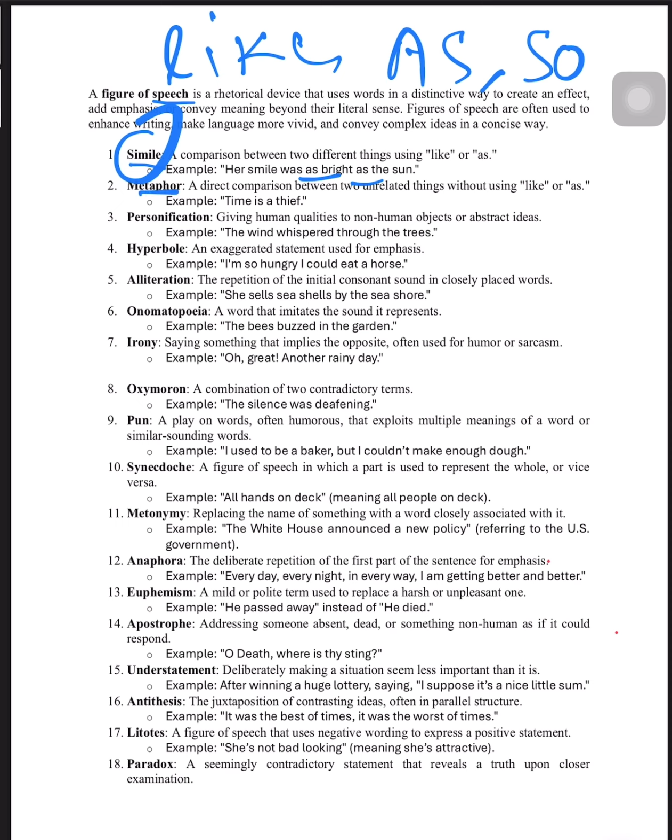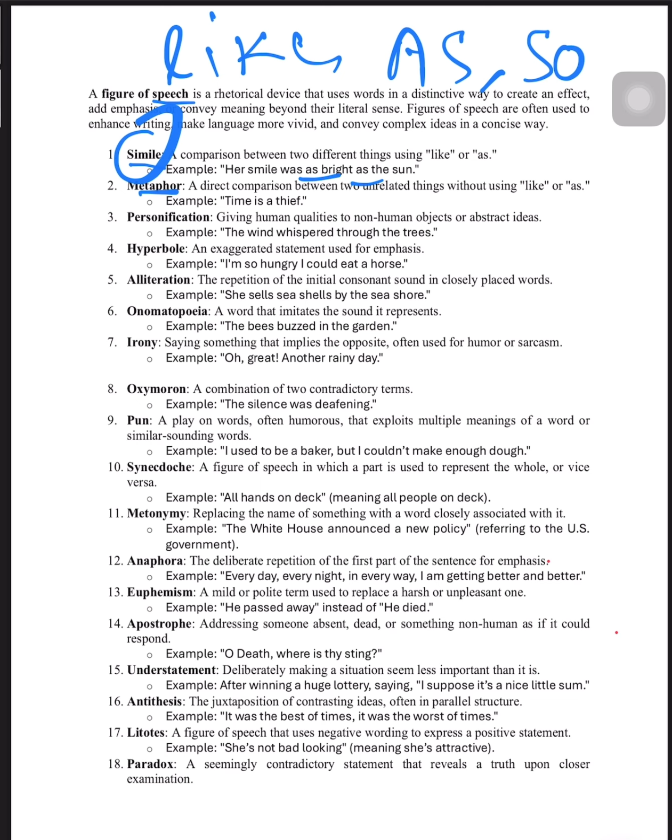Next, what is metaphor? A metaphor is also a comparison, but there we are not using like or as. For example, time is a thief. Time is always going on. And what is the duty of the thief? A thief is always taking money from us or taking so many things from us. So time has been compared with the thief. I'm giving another example: the camel is the ship of the desert. So the camel has been compared with the ship of the desert.